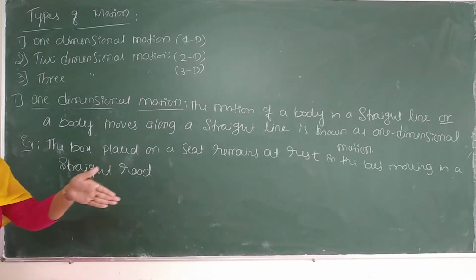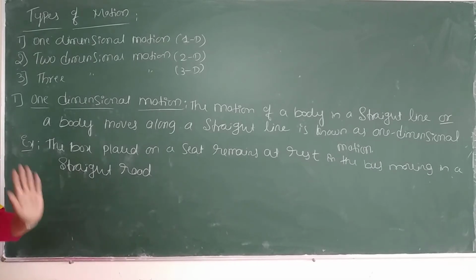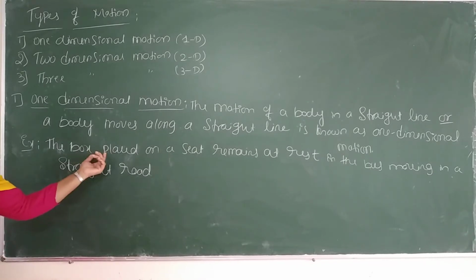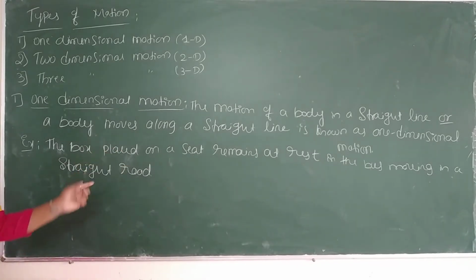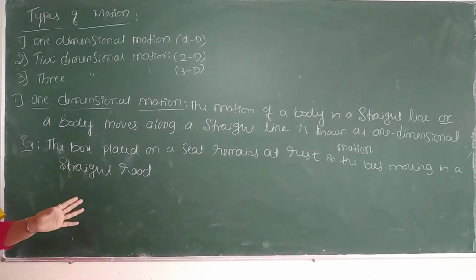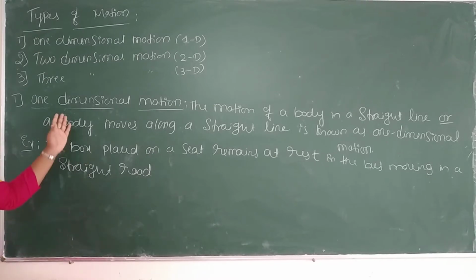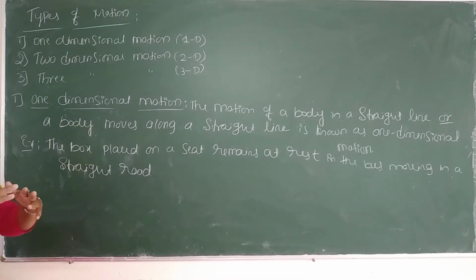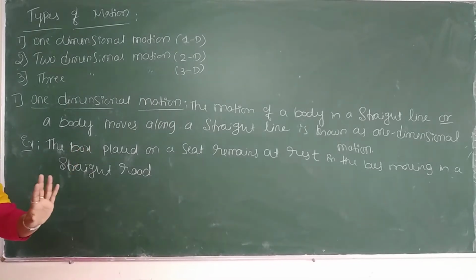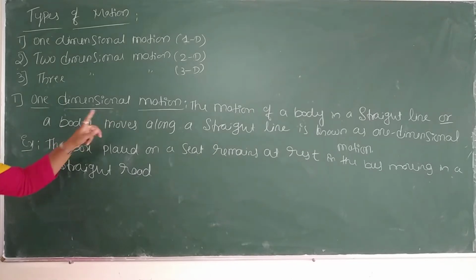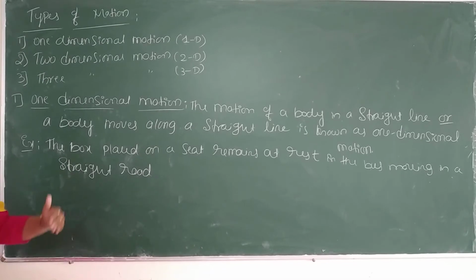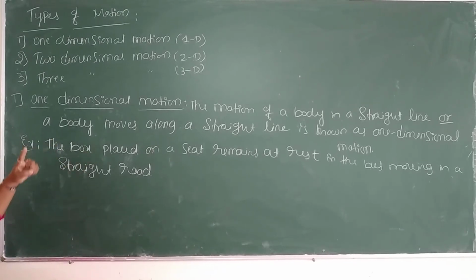So straight road ಒಳಗಡೆ ಏನಾಗ್ತಿದೆ? ಬಸ್ ಮೂವ್ ಆಗ್ತಾ ಇದೆ. So ಬಸ್ ಅಲ್ಲಿರುವಂತ ಸೀಟ್ಸ್ ಪ್ಯಾಸೆಂಜರ್ ಕೂರ್ತಾರಲ್ಲ, so instead of passenger you are keeping some box with some load. ಅದೇನಾಗ್ತದ? It will be at a remains at rest position. If it is fell down means it is not a one dimensional motion. Sometimes while braking the box will be fell down. That is not a one dimensional motion. The box should not be disturbed and the bus is moving in a straight road means that motion is known as what? A one dimensional motion.